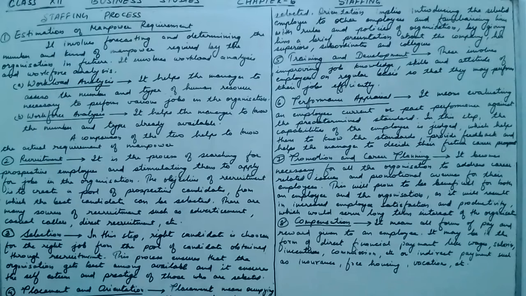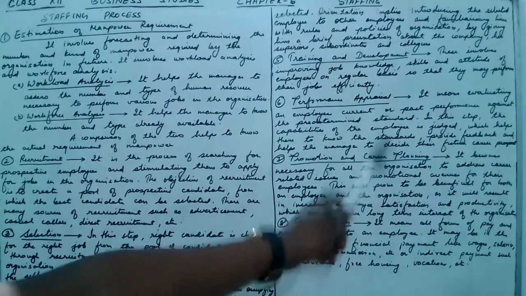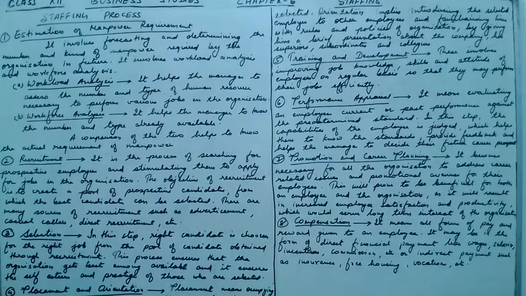The sixth step is performance appraisal. It means evaluating the employee's current or past performance against the predetermined standard. In this step, the capability of the employee is judged, which helps them to know the standard, provides feedback, and helps the manager to decide their future career prospects. Here his performance is evaluated, he is judged according to the standard, feedback is prepared, and then his future career is made.